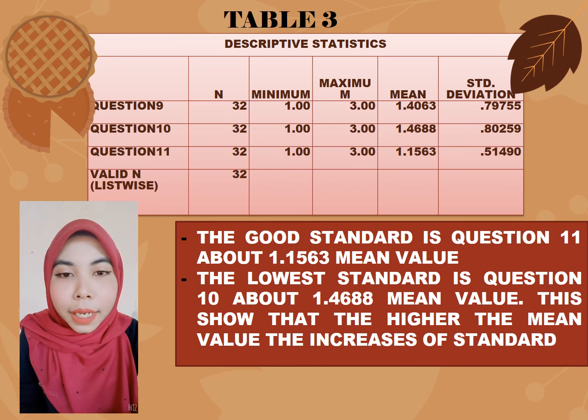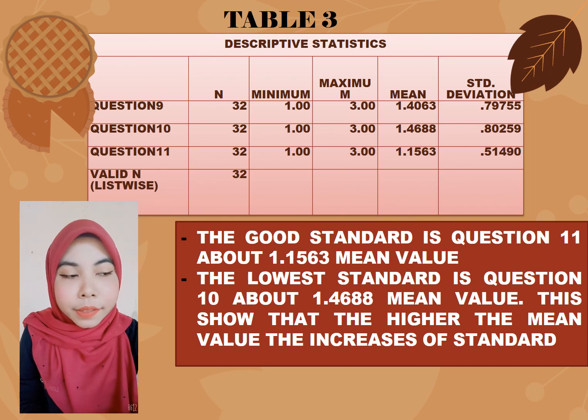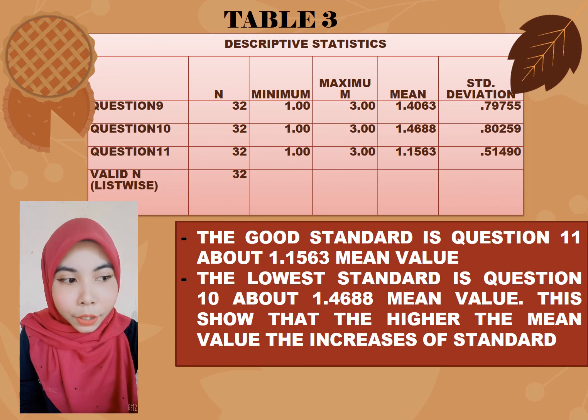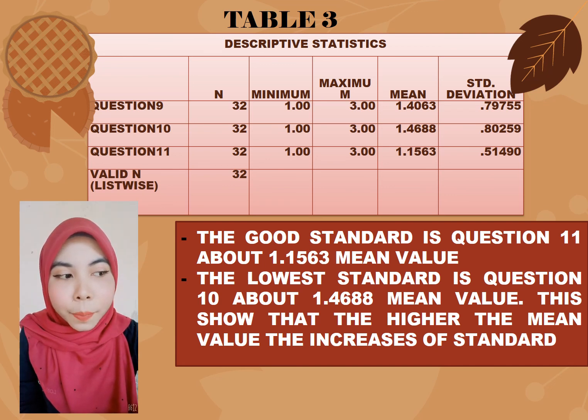Meanwhile, the lowest standard is question 10, about 1.4688 mean value. This shows that the higher the mean value, the increase of standard. The reason is about 71.9%, 23 included, agree that the value of commercial real estate is most often based on net income, so rent and expenses should also increase or rise with inflation.